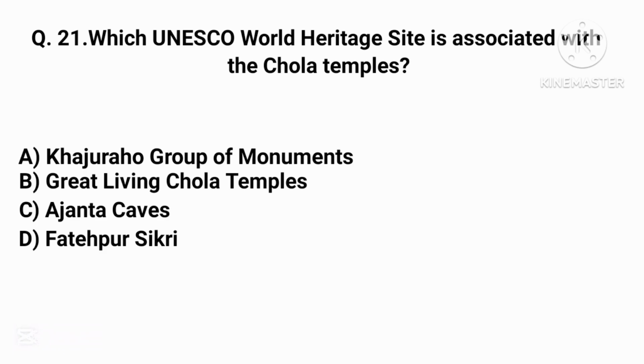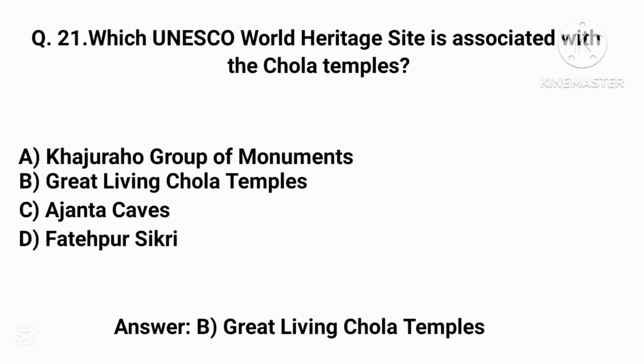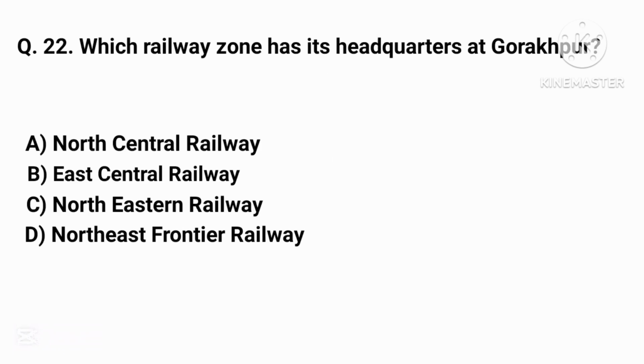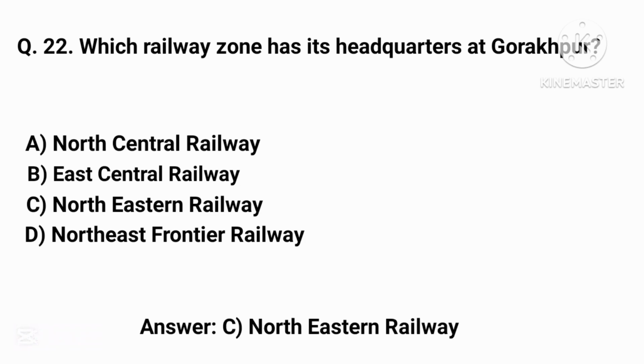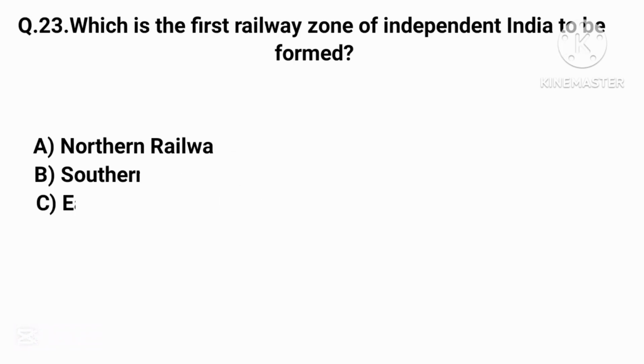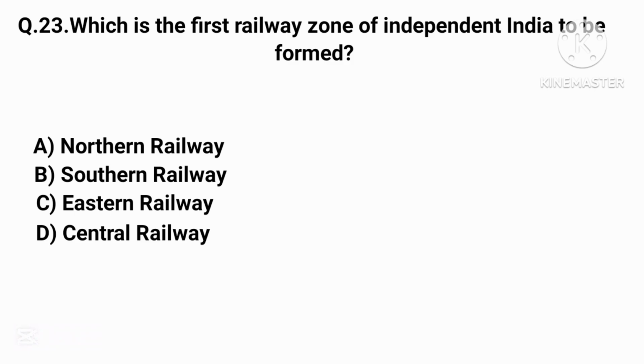Which UNESCO World Heritage Site is associated with the Chola temples? Correct answer is option B, Great Living Chola Temples. Which railway zone has its headquarters at Gorakhpur? Correct answer is option C, North Eastern Railway. Which is the first railway zone of independent India to be formed? Correct answer is option B, Southern Railway.